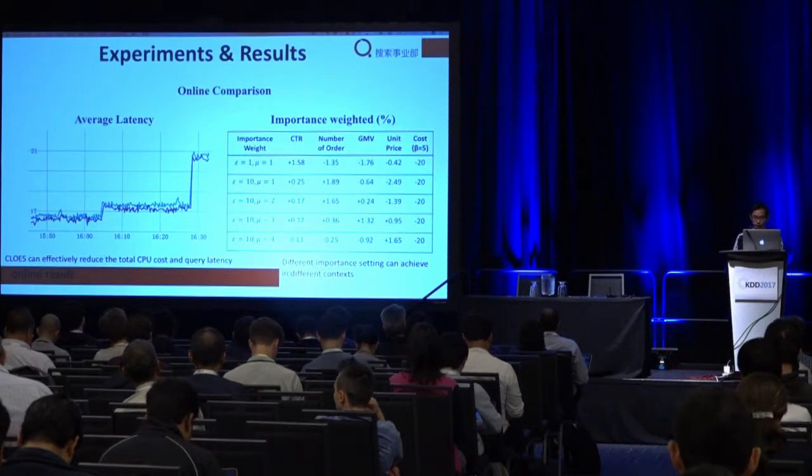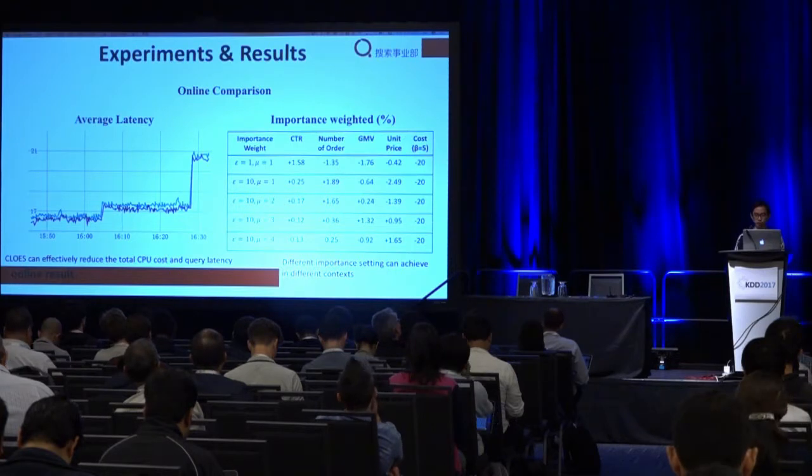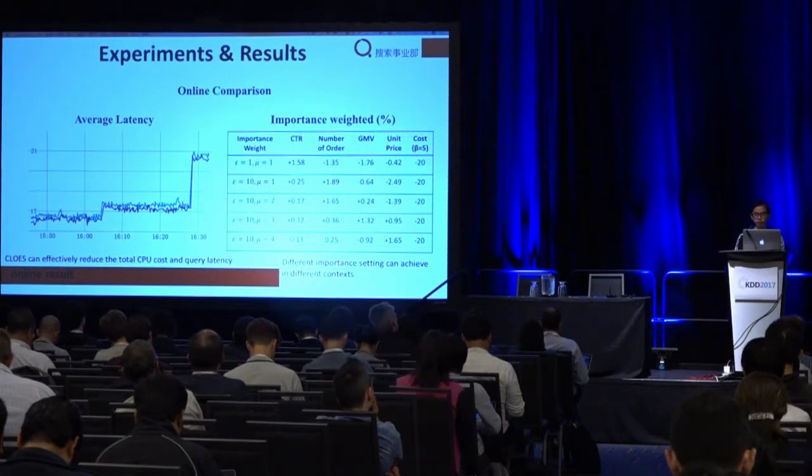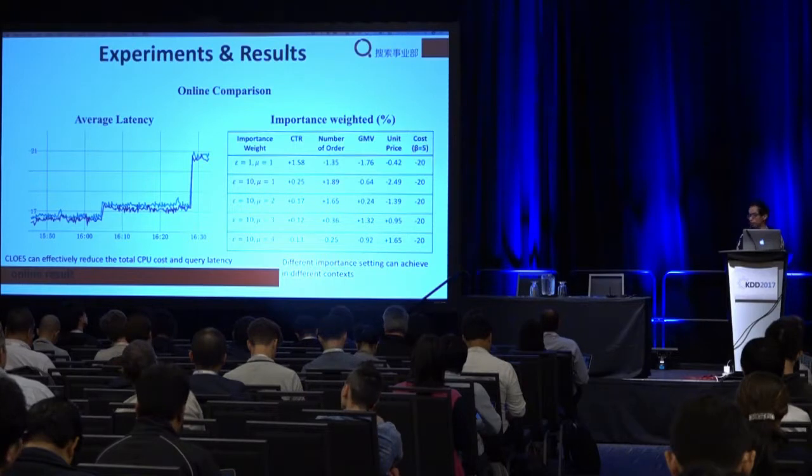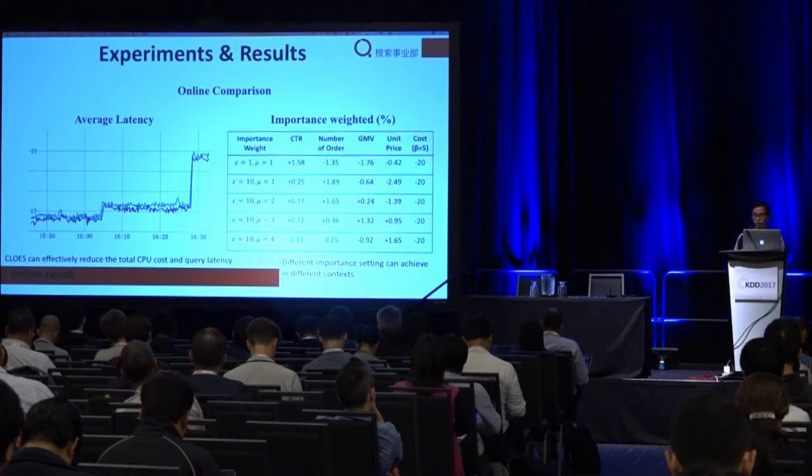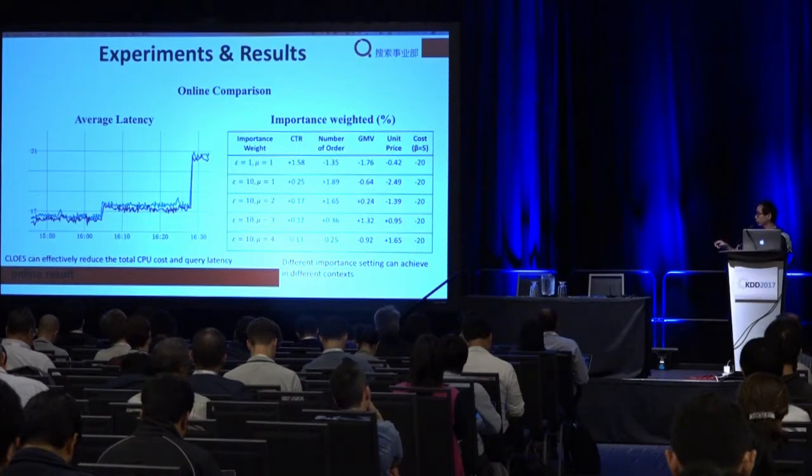In the second line, the purchase instance is paid 10 times more attention than a click instance. So we can see the CTR decreases, the number of orders increases, but the total GMV also decreases because the item price is very low. When we pay more attention to the item price, the number of orders decreases and the unit price increases. And the GMV first increases and later decreases.